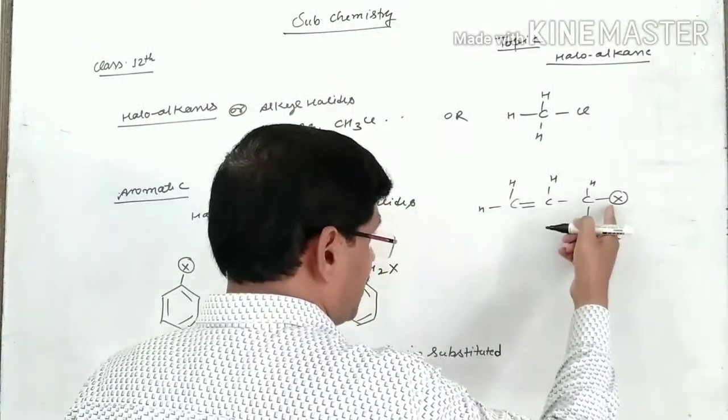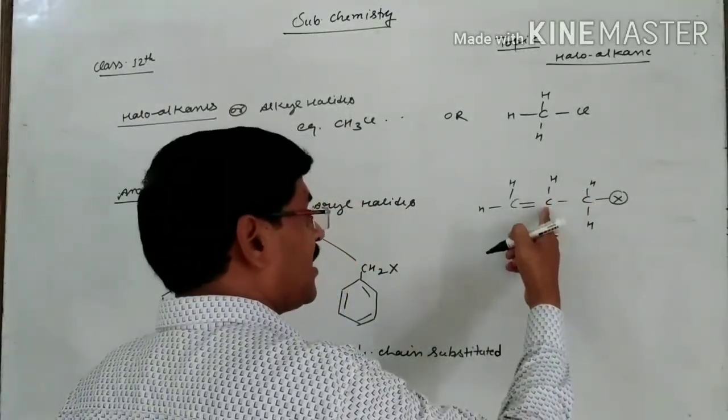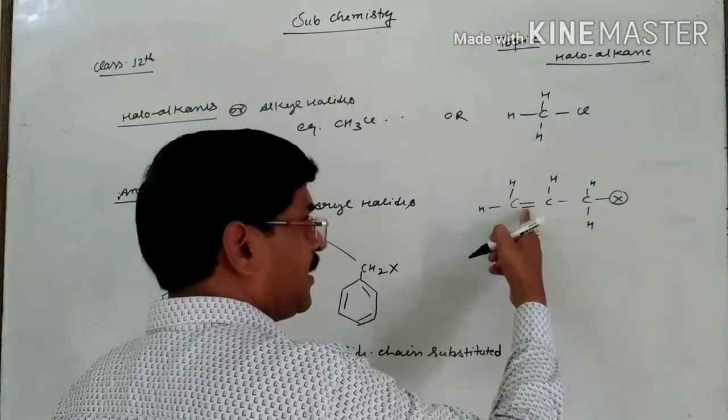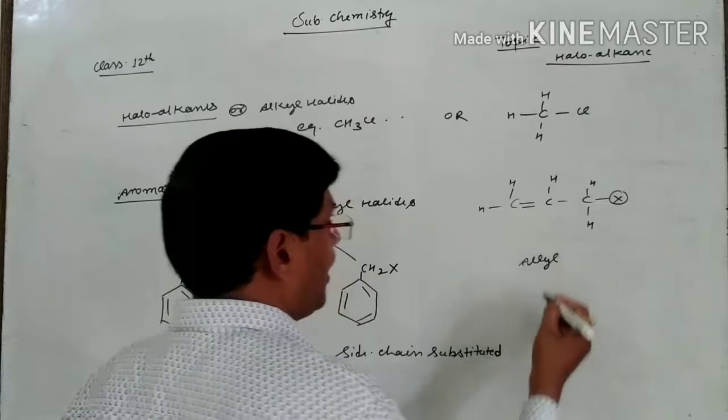Because the halogen atom is present over that carbon which is linked with another carbon having a double bond, that's why this one is the allylic or allyl halide.